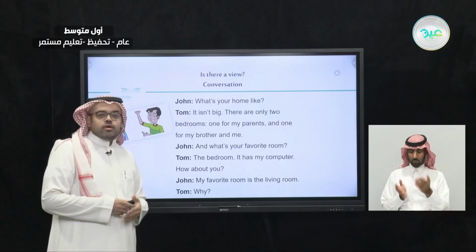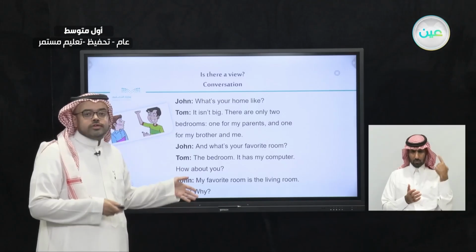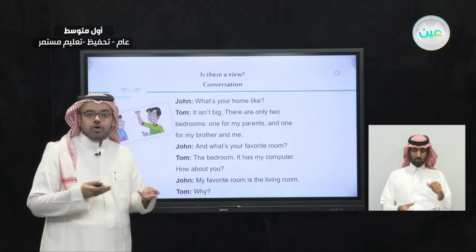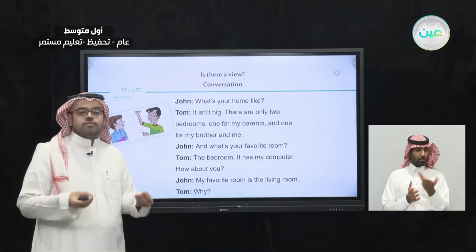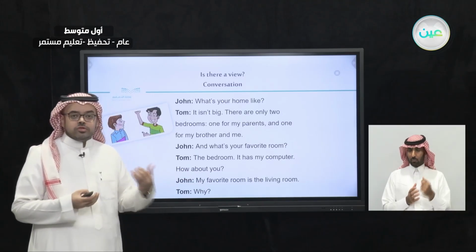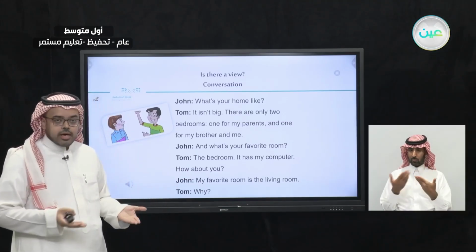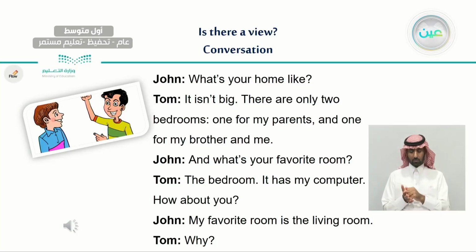Very well. So now we have listened to John and Tom talking about their home and their favorite rooms. And you see how Tom describes his bedrooms. He didn't forget our rule that we have learned today.